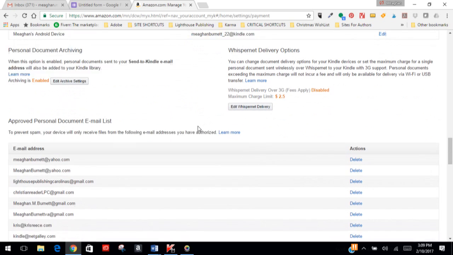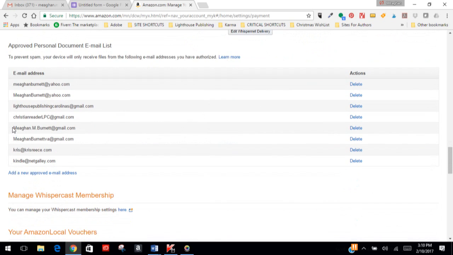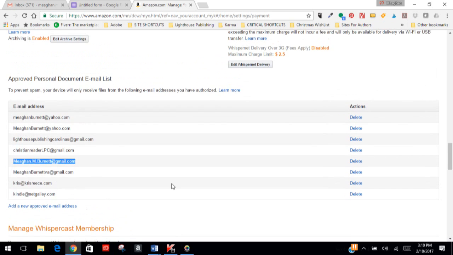for the account that you want to use, and add us as megan.m.burnett@gmail.com on your add a new approved email sender. And that's all it takes to receive our books directly through email, or if you're an author, that's all it takes. Then you simply send it as an email attachment, whatever file you want to, right from your email if you're an author. All right, thank you.